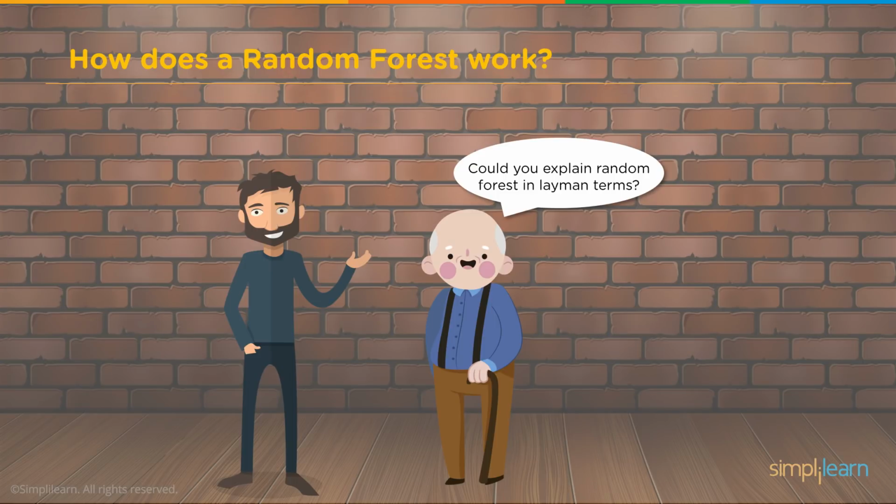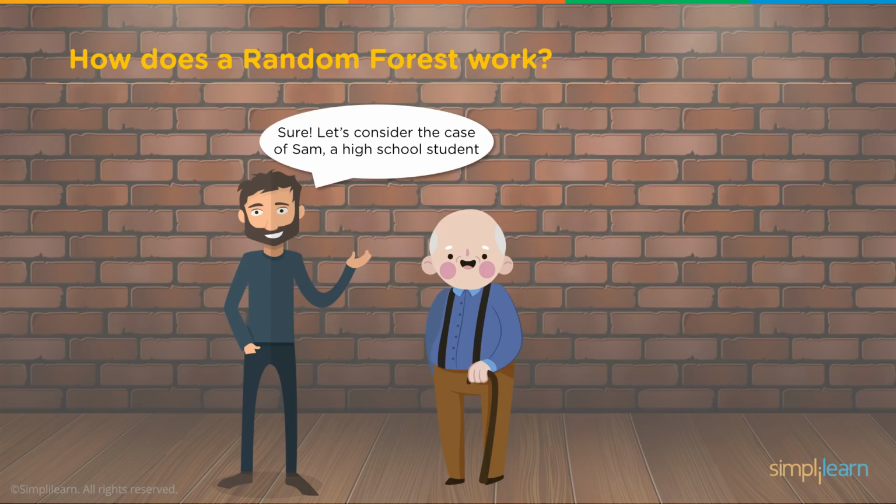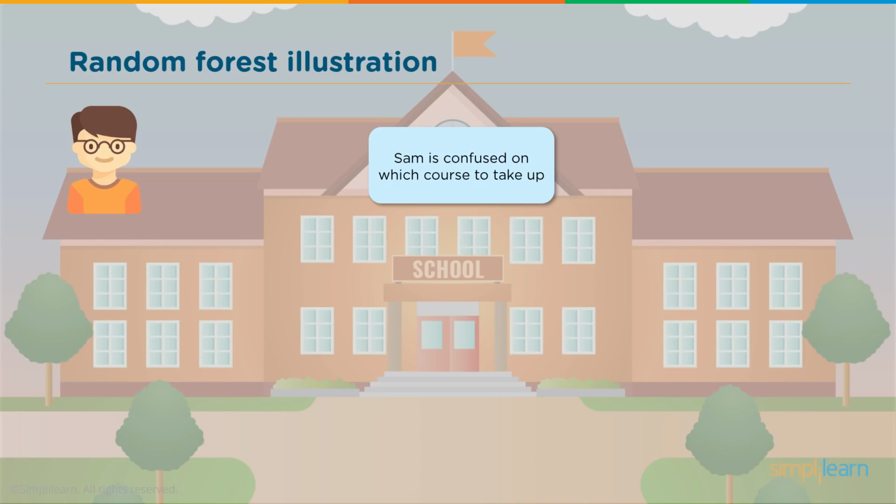Could you explain how a random forest works in layman's terms? It's always a good thing to explore the information on something a little bit easier to understand and see. Sure, let's consider the case of Sam, a high school student. This so reminds me of my own son who's just started his first year in college, asking all his friends. So Sam is confused on which course to take up. He's trying to figure out what his next class is going to be at school. Should he take music lessons, dance lessons, math, science, maybe social studies?